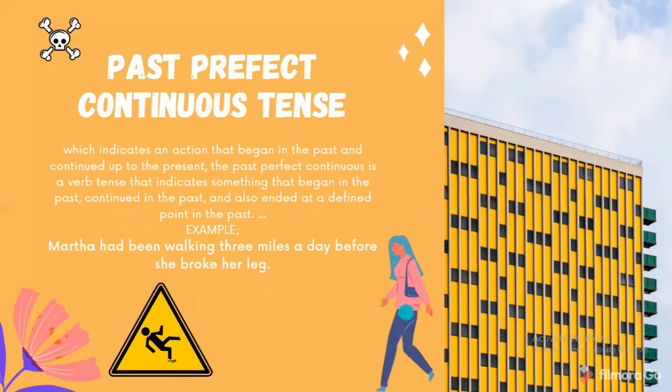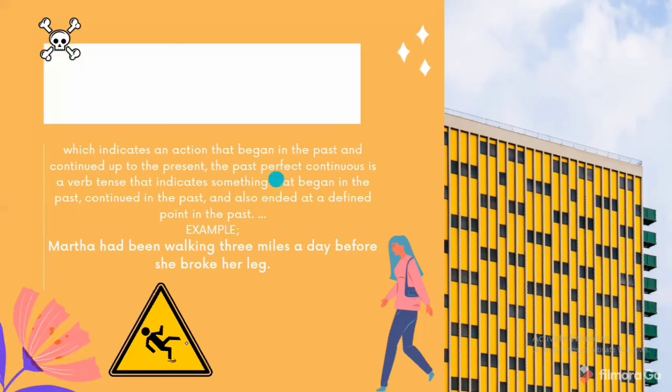This girl was walking 3 miles per day before she fell down and broke her leg. So in the past perfect continuous tense, something happened earlier in the past. Martha was walking 3 miles a day, and it continued in the past and also ended at a definite point in the past.